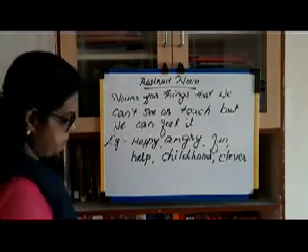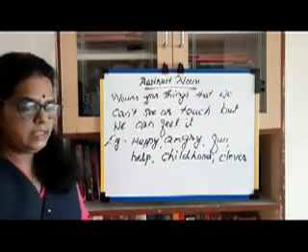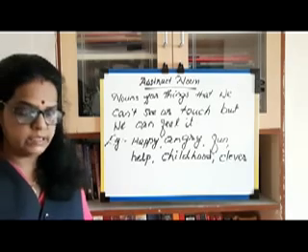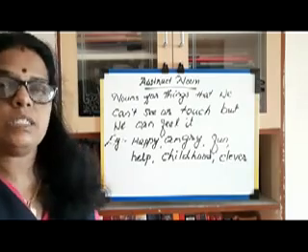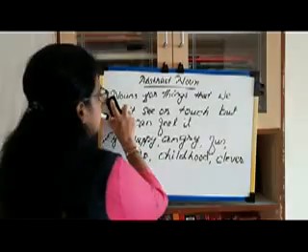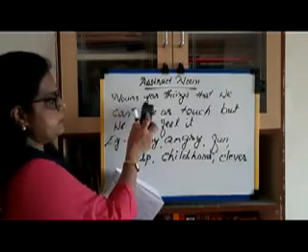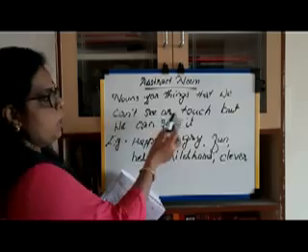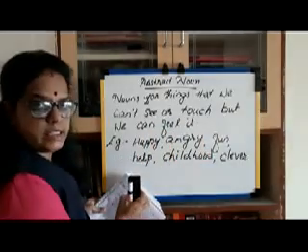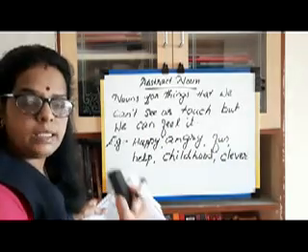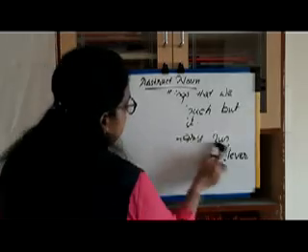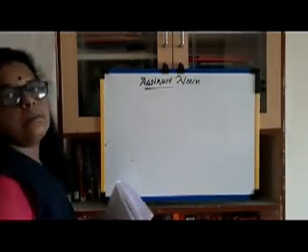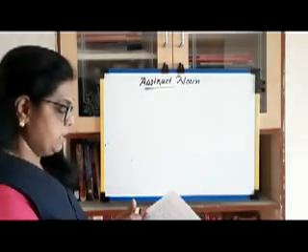We get some abstract nouns from some forms of nouns and some forms of adjectives. We add some letters and we get an abstract noun. So, what is an abstract noun? Nouns for the things that we can't see or touch, but we can feel. We can't touch and see it. That is an abstract noun. Now, some nouns are there; we add some letters and we get an abstract noun. Some examples.